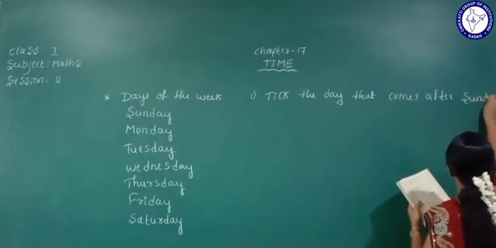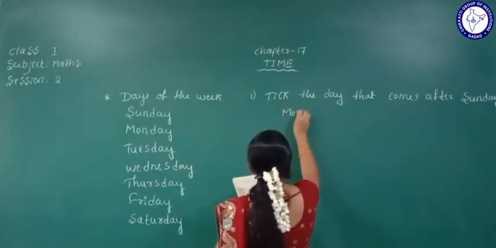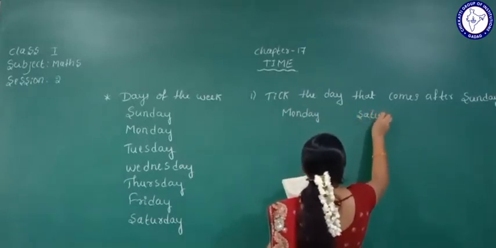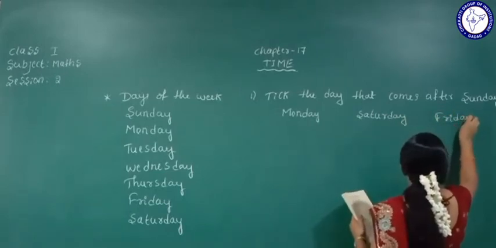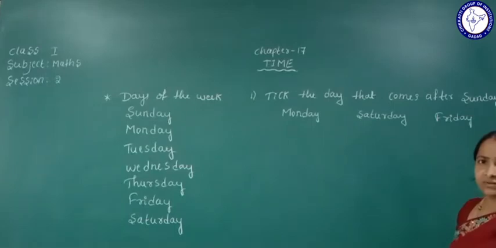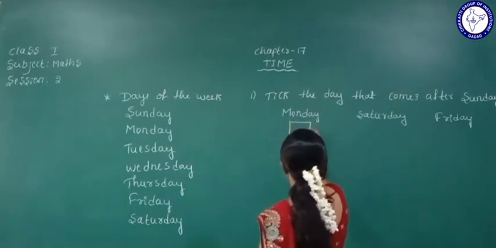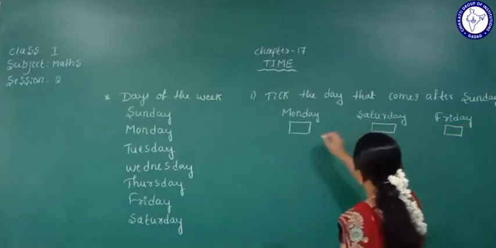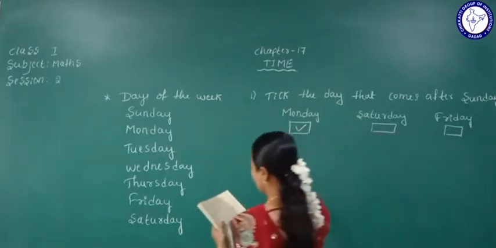Yes, after Sunday, which day comes here? They have given 3 options: Monday, Saturday, Friday. Tell me, students, after Sunday which day comes? That is Monday. They have given boxes below the days, so you put a right mark on the day that comes after Sunday. Okay, yes, that is the first one.